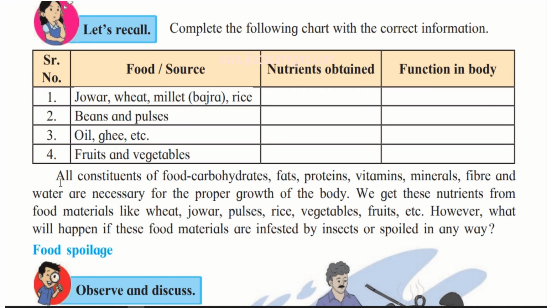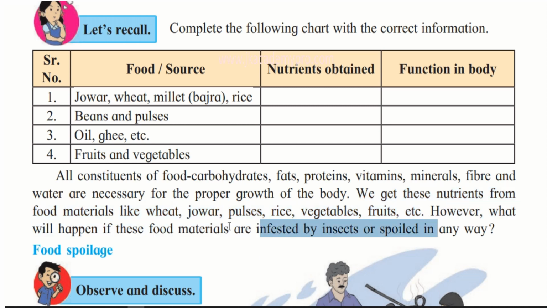Let's continue. So, all constituents of food, that is carbohydrates, fats, proteins, vitamins, minerals, fiber, and water, are necessary for the proper growth of the body. So, it is very important to have a balanced diet. All these nutrients should be present in our diet, that is, the food that we eat. We get these nutrients from food materials like wheat, jawar, the various pulses, rice, vegetables, fruits, etc. So therefore we should include all these food items in our diet.